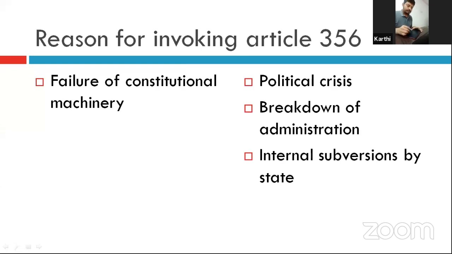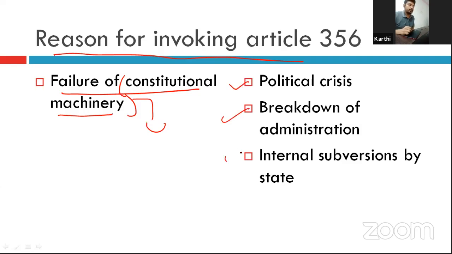See, what the Constitution tells us is the state emergency can be implemented only for the failure of constitutional machinery, but the Constitution does not define what constitutes failure of constitutional machinery. So by various cases, the Supreme Court has evolved that these are the failure of constitutional machinery.